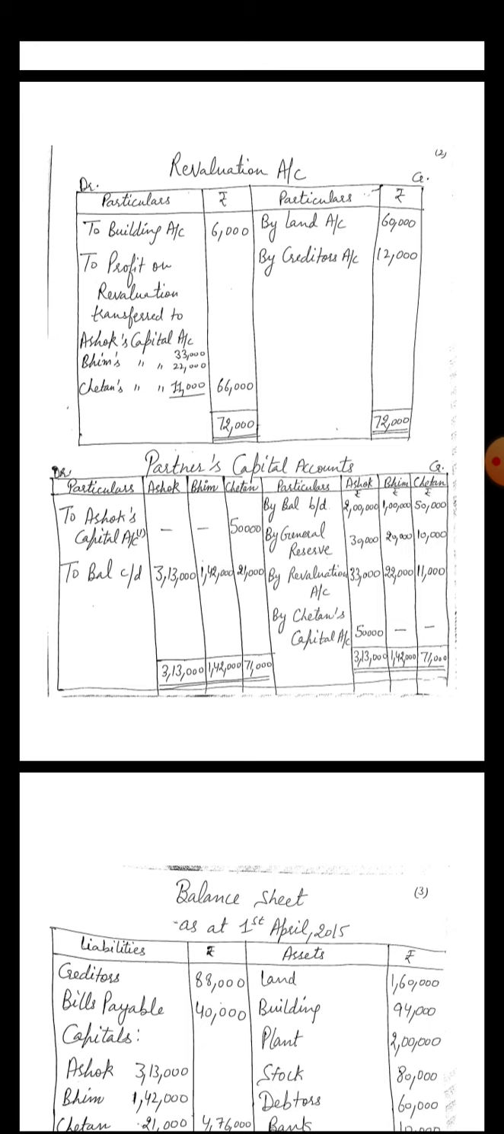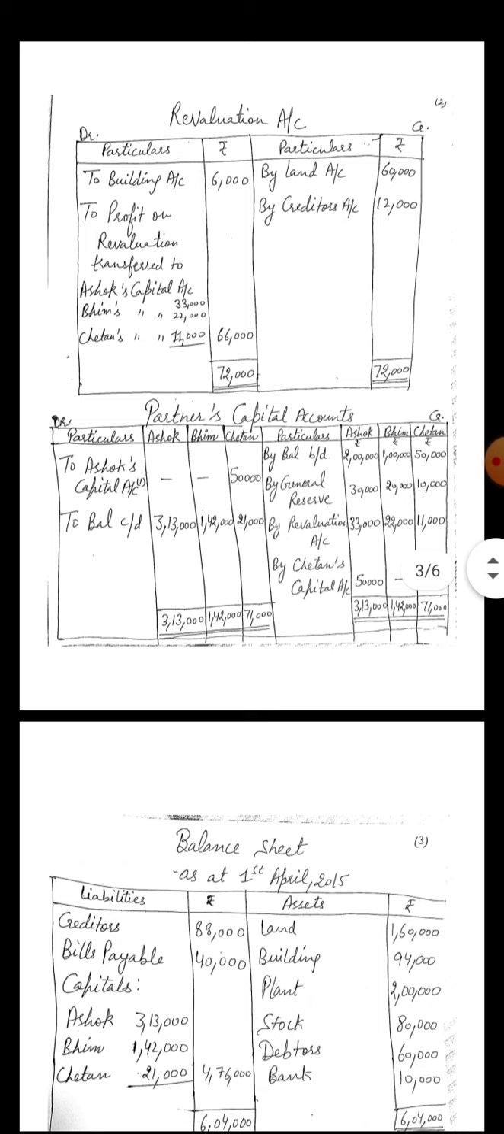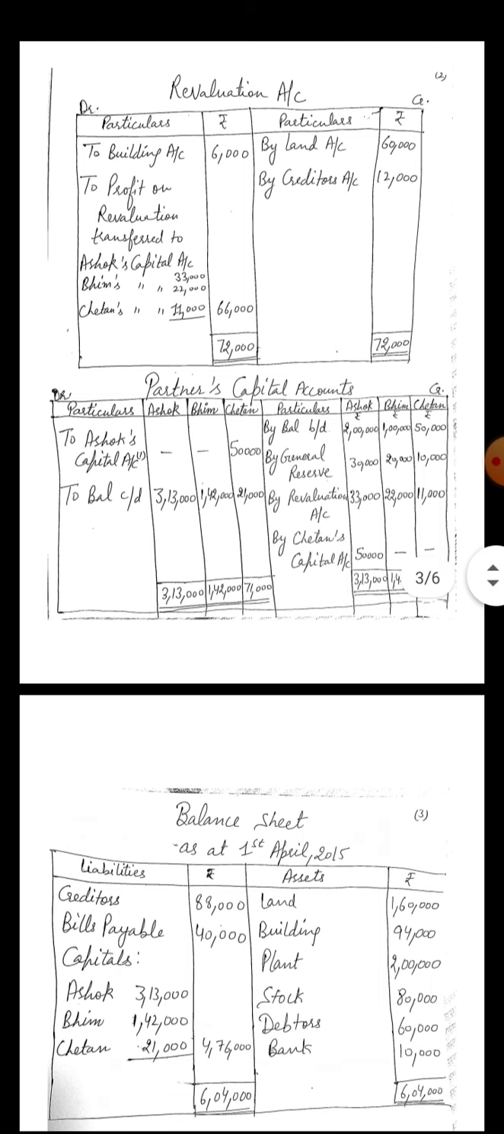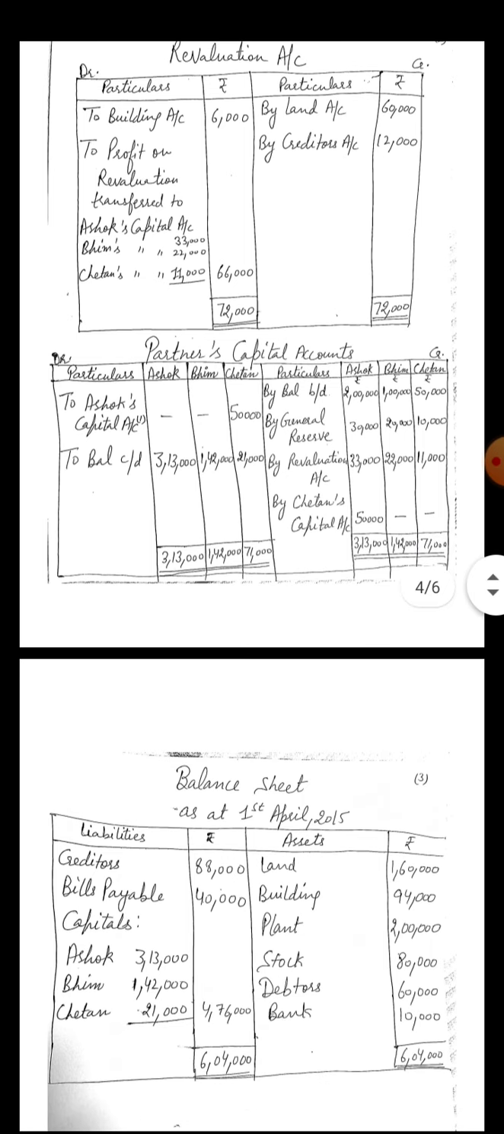There is a profit of 12,000 in case of creditors. They are not likely to arise. We don't have to give the amount of rupees 12,000 to the creditors, and that will be posted on the credit side of the revaluation account. The overall total of the credit side is 72,000 and the debit side is 6,000.